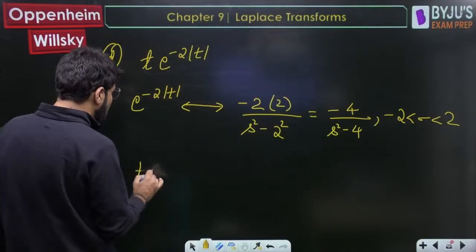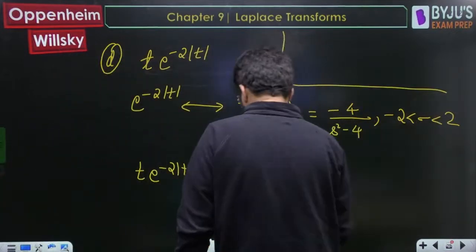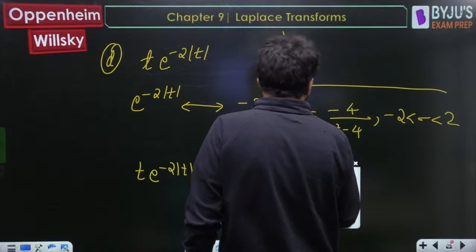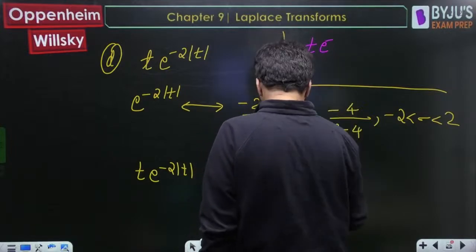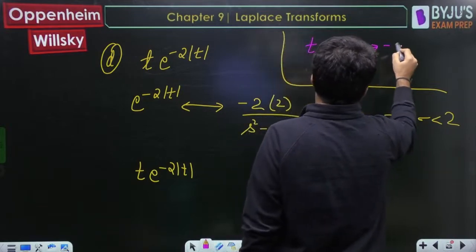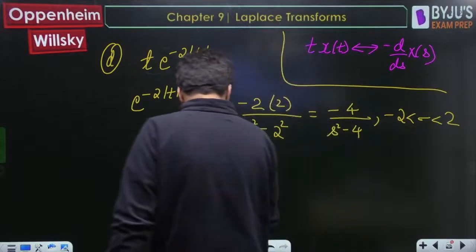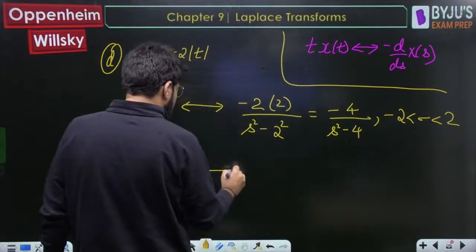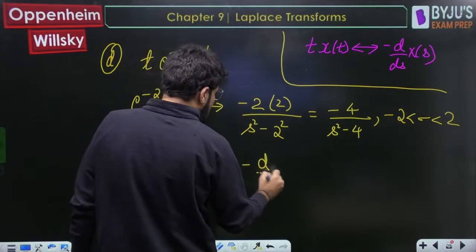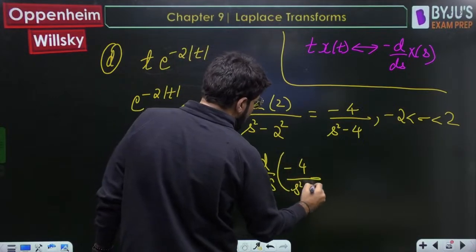But now I want for t e power minus 2 mod t. What is the property we will use? Here, the Laplace transform for t x of t is actually given by minus d by ds of X(s). S differentiation property will come. So its Laplace transform will be negative of d by ds of the above Laplace transform obtained.